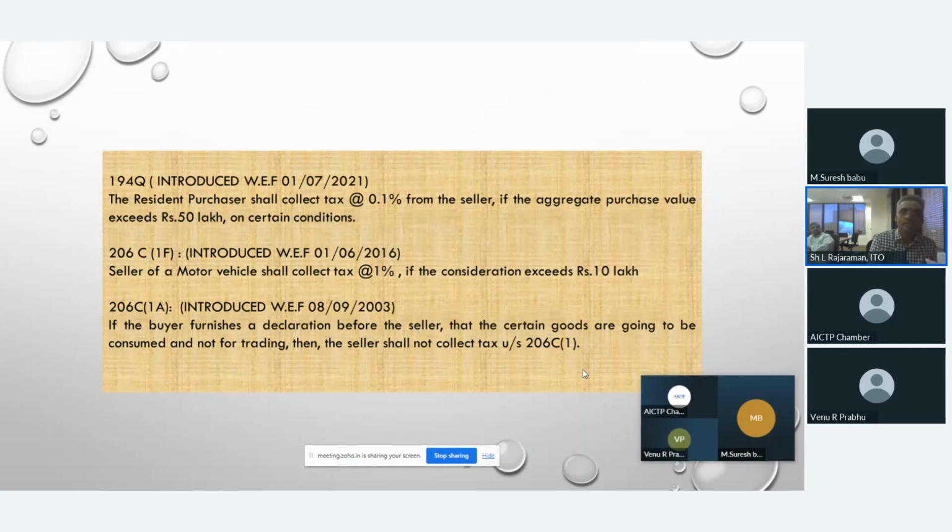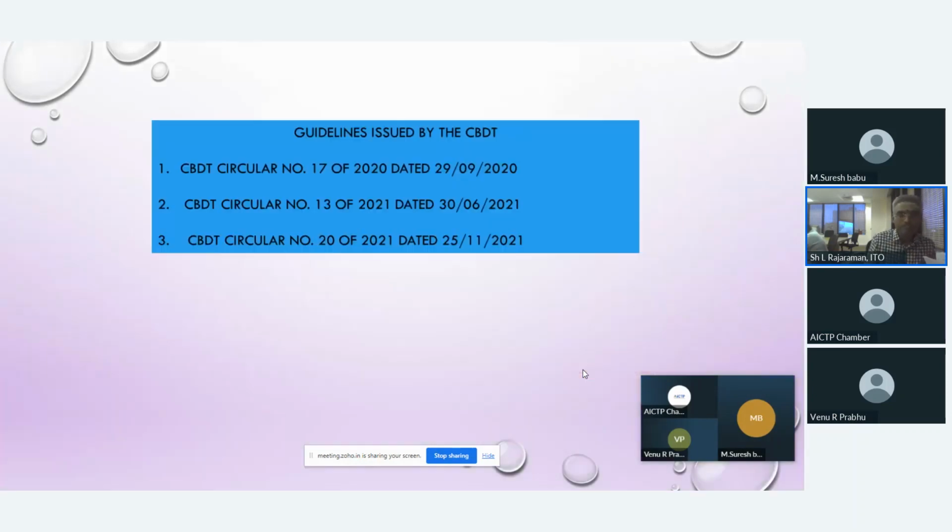See, 206C(1) tells whoever sells specified goods like scrap or alcoholic liquor or tendu leaves, those sellers have to collect tax at the specified rates. Here, 206C(1A) says that if any buyer furnishes a declaration before such seller that these goods are going to be consumed for his own purpose and not for trading, then the seller shall not collect tax under section 206C(1).